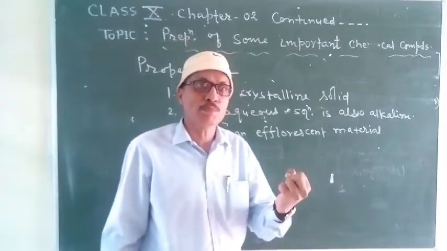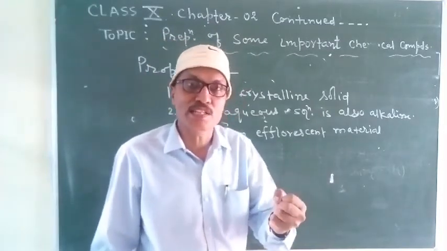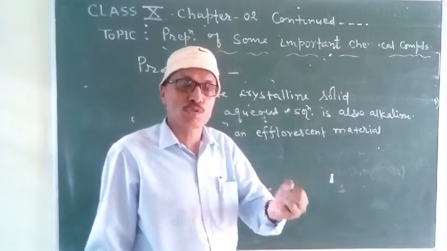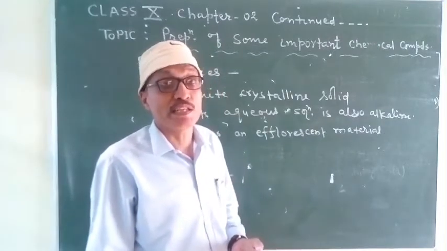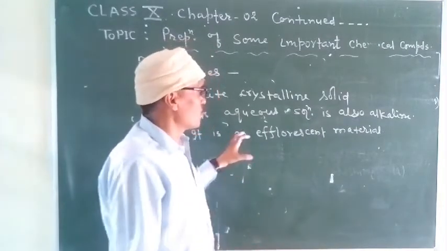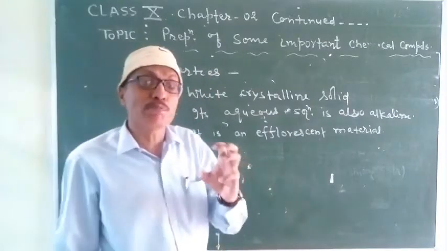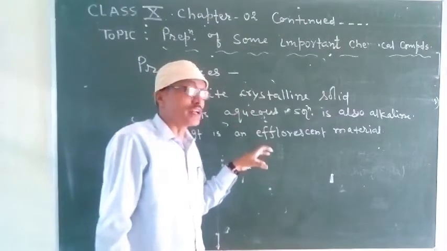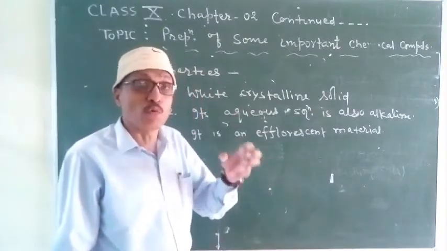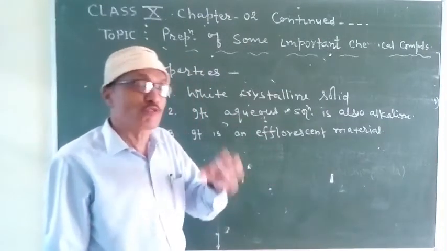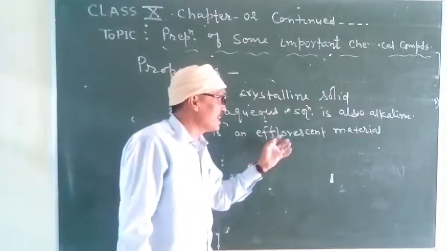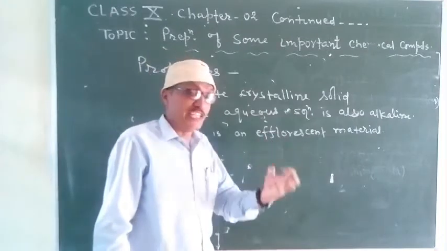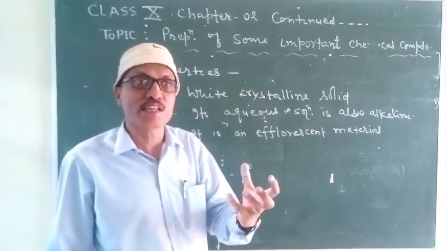The loss of water of crystallization from certain materials when exposed to open air is known as efflorescence. So washing soda is an efflorescent material. Hereby we are learning how to store washing soda. Students, as washing soda is an efflorescent material, when exposed in the open, it loses its water of crystallization.